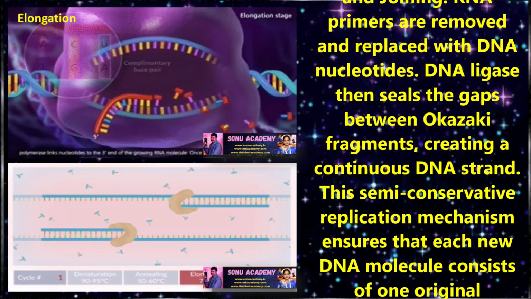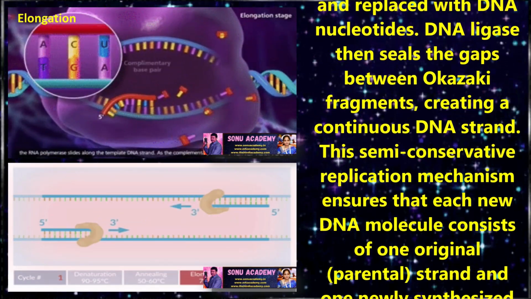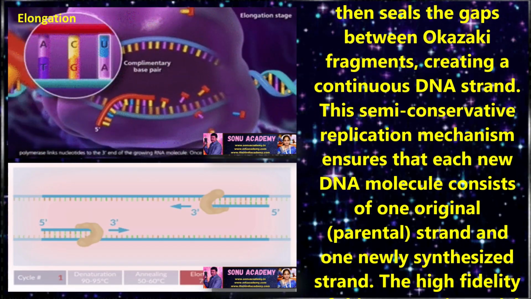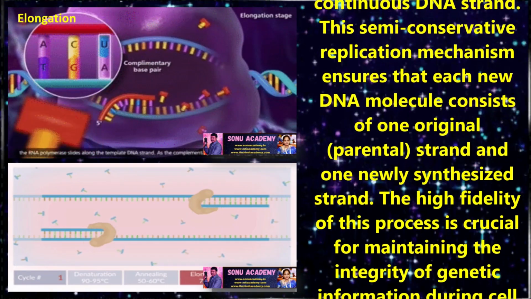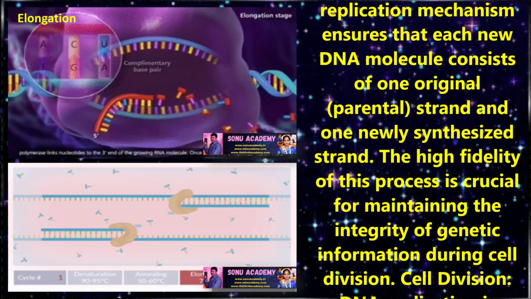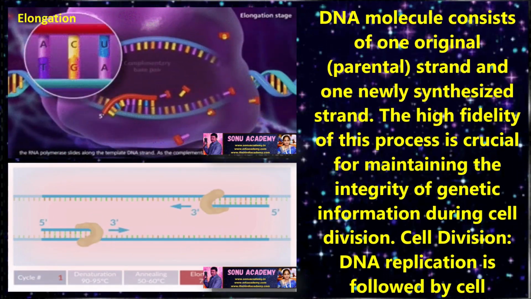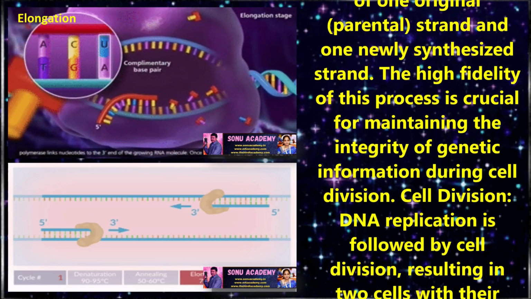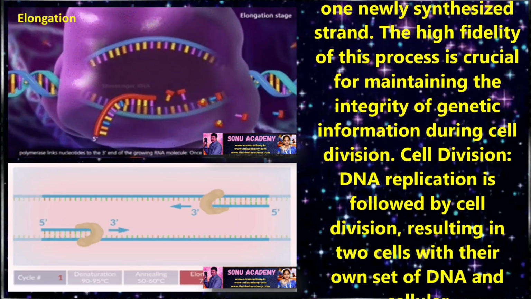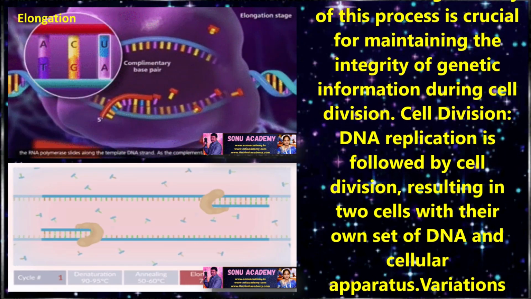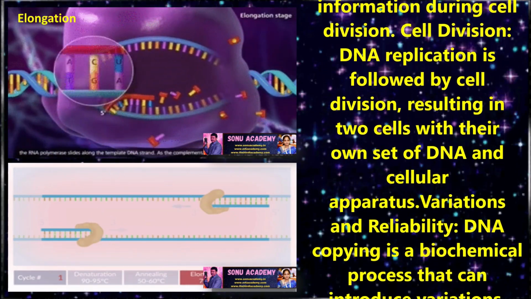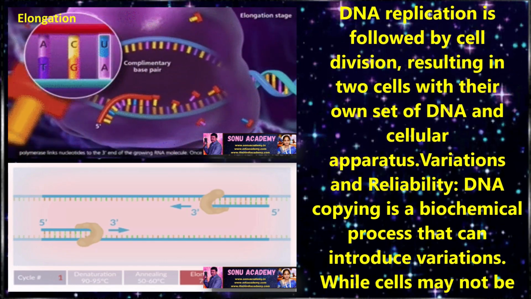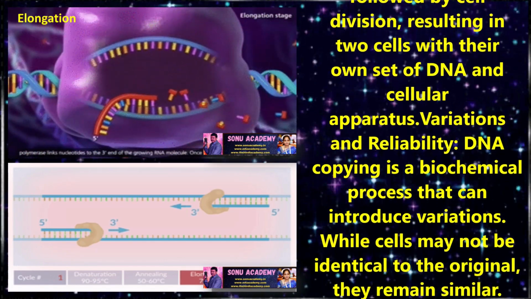This semi-conservative replication mechanism ensures that each DNA molecule consists of one original parental strand and one newly synthesized strand. The high fidelity of this process is crucial for maintaining the integrity of genetic information during cell division. DNA replication is followed by cell division, resulting in two cells, each with one set of DNA and cellular apparatus.